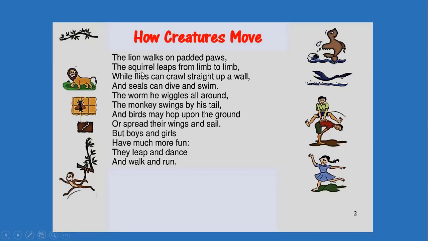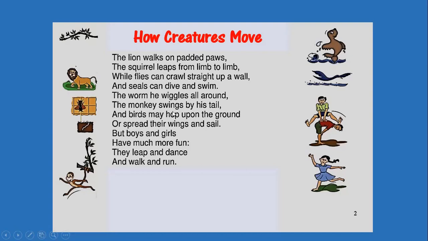At the same time, a squirrel leaps from one branch to another. And flies, apart from flying, they can also crawl straight up a wall, whereas seals can dive and swim in water. And the worm can wiggle all around. Here the word wiggles refers to the zigzag movement of the worm.